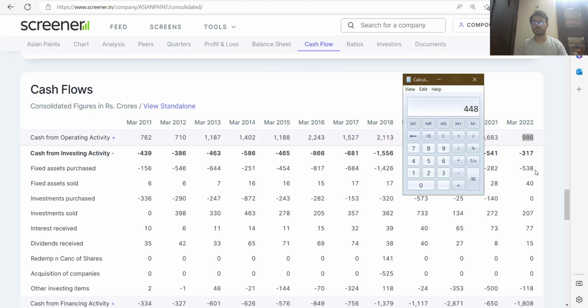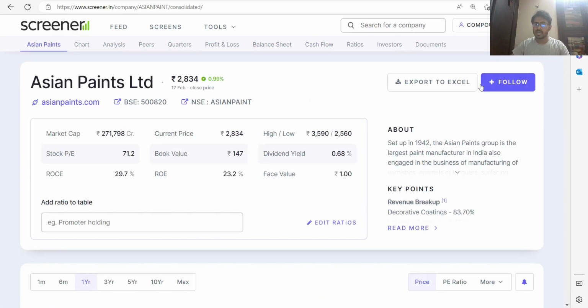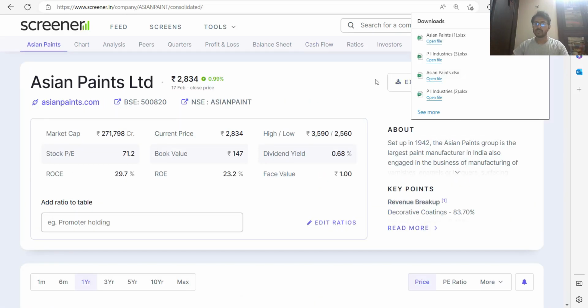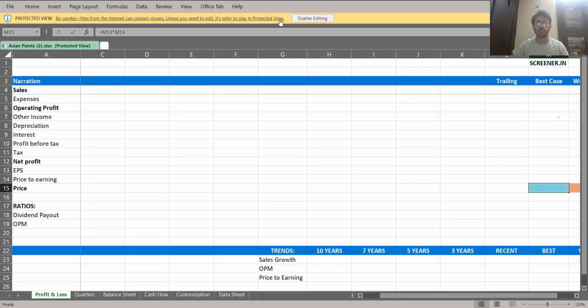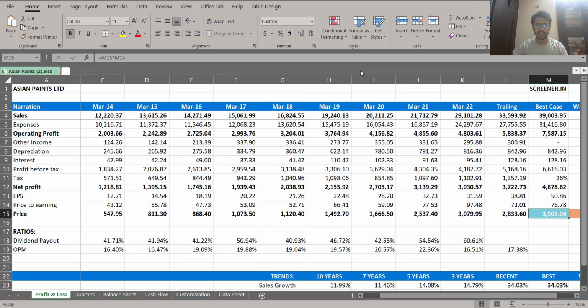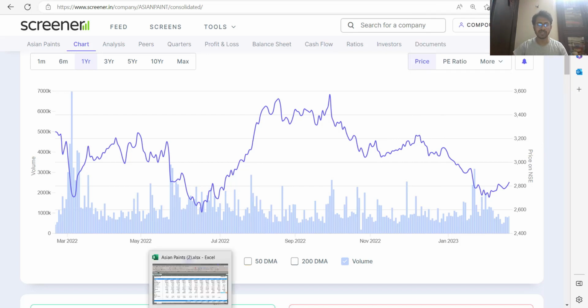So now let's summarize what all we have learned. We have learned how to check ROCE and what the directional trend of ROCE is as time progresses, right? So these two we have already checked. Now we will try to calculate your ROIC, the return on incremental capital employed. To do that, we will export this here. If we click it, we should be able to get all the important data that we need to calculate your ROIC. After you open it, you have to enable editing. After you do that, we will be able to see all these things. These have been exported here in Excel so that you can make the finer calculations that you want.